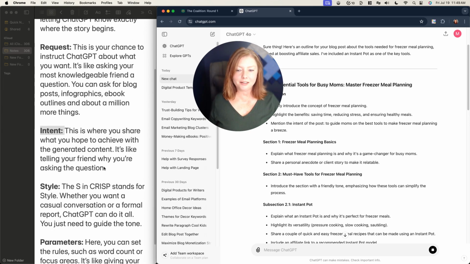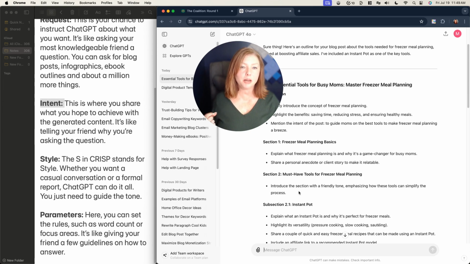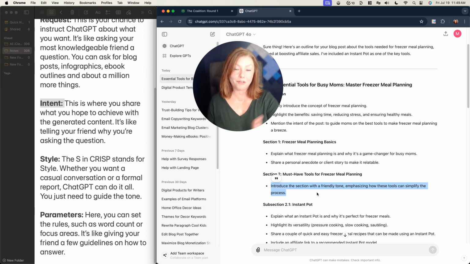We've got a style. So it's mentioning in the outline the style. This is an outline, it's not actually writing, but it's referencing the style that I asked for. If you look here, introduce the section with a friendly tone, that's a reference back to the style that I asked for. And the parameters here we have in the first subsection, Instant Pots.